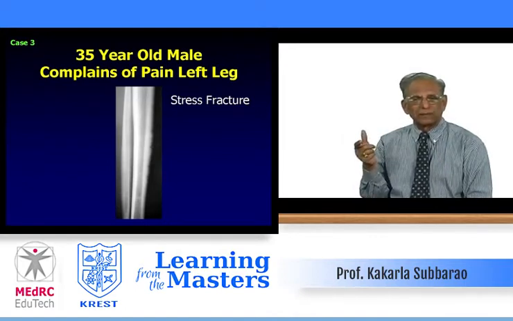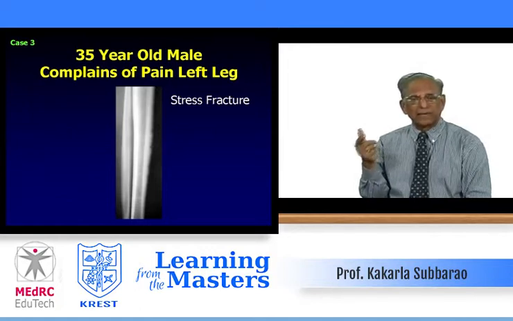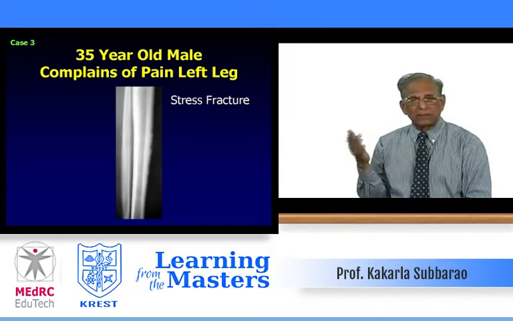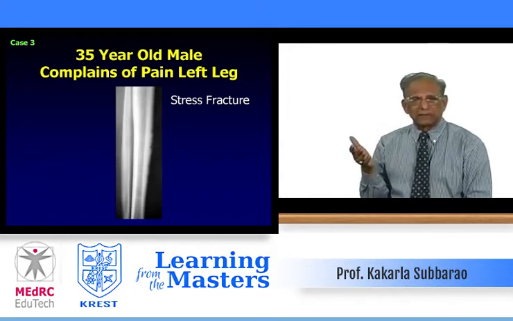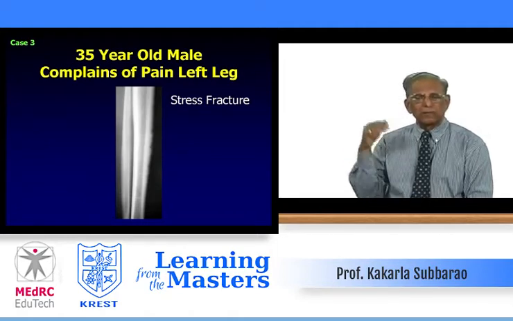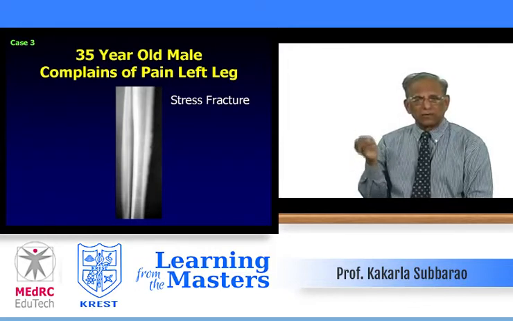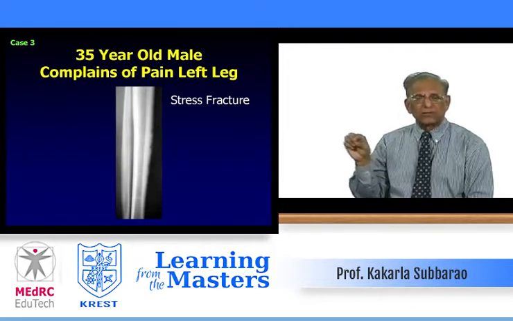A person who is jogging, who is running, who is jumping can get stress fractures. Stress fractures are nothing but repeated rhythmic trauma, and these are microfractures. Why is there lucency? See, repeated trauma, because he has been running or jogging, produces lack of mineralization. There is no time for mineralization of that osteoid.